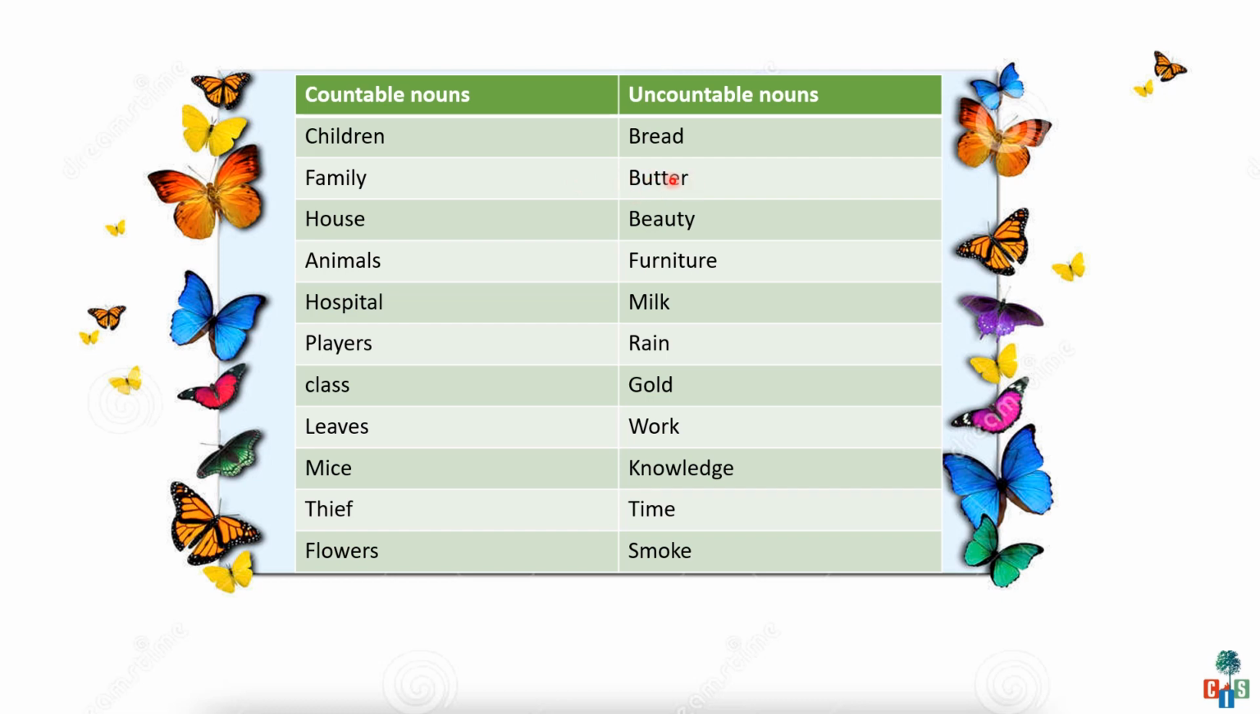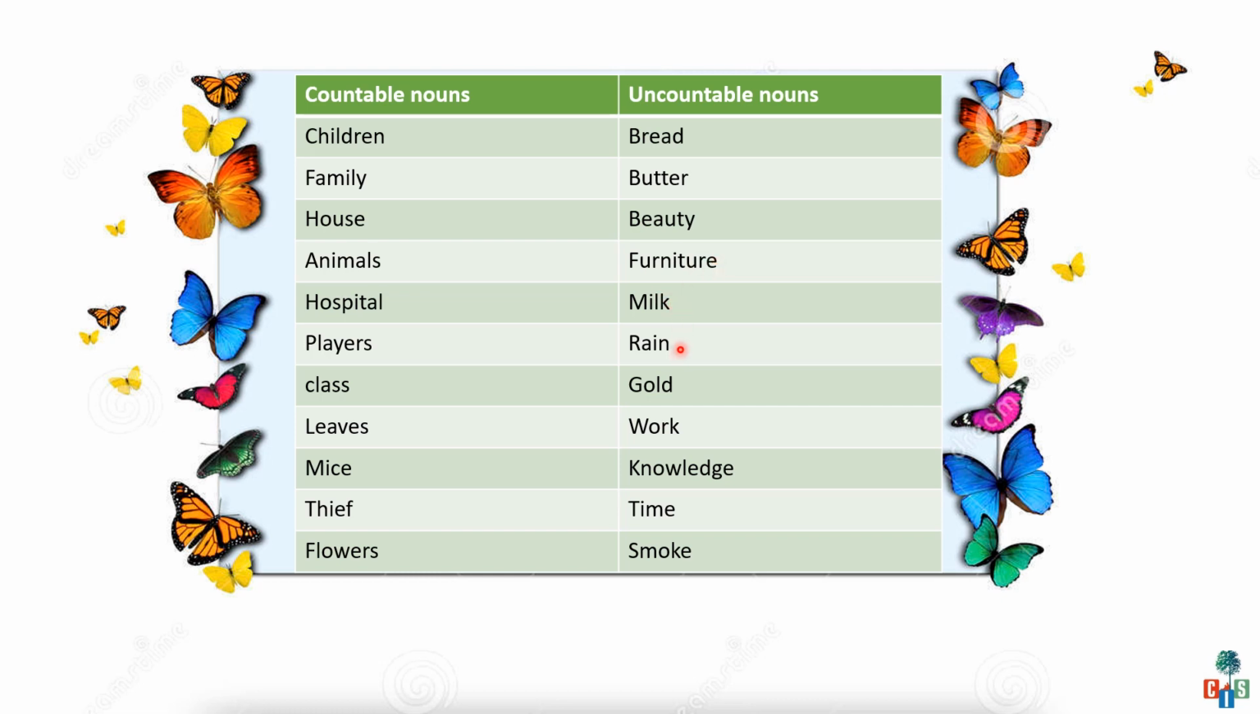Butter, yes, we can't count butter. So butter is also an uncountable noun. Beauty, beauty is an abstract noun. We can't count. Furniture. Children, please pay attention here. In our house there are many wooden things like bed, chair, table. We can count these things like 2 tables, 4 chairs. All these things are made of wood. But we call them furniture, so we can't count furniture. Milk, rain.